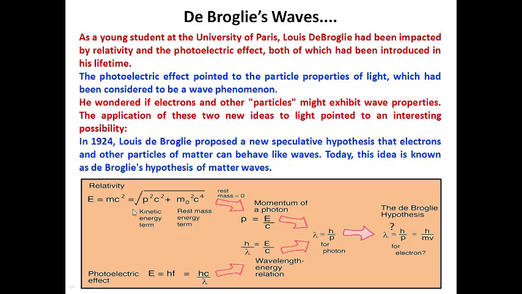E equal to mc squared will be written as root of p squared c squared plus m naught squared c power 4 as per relativity theory. If you say the rest mass of photon is 0, we already know well the photons don't have any rest condition, so they exist only as moving particles. Then the rest mass m0 will be 0. So once m0 is 0, then E will be equal to root of p squared c squared. Otherwise we very simply say E will be equal to pc.